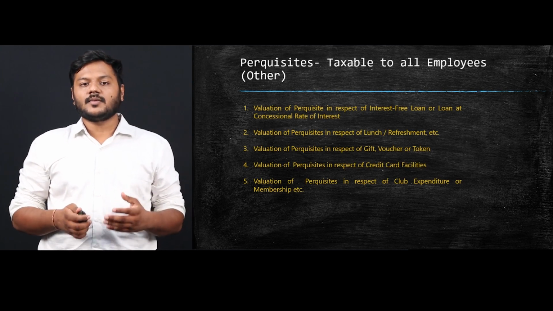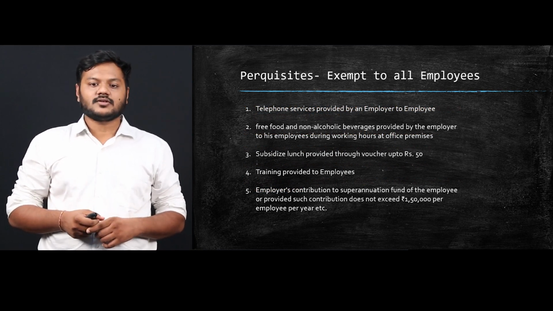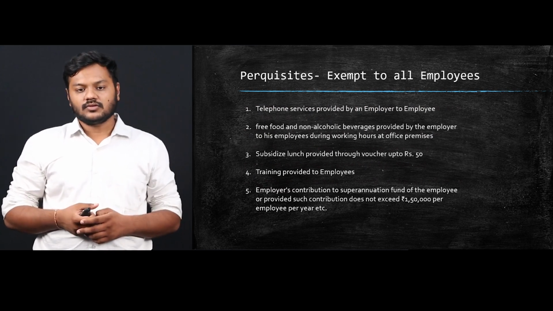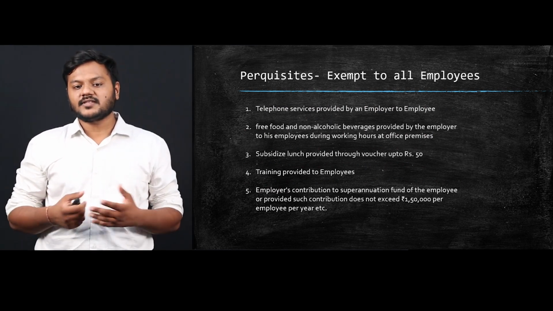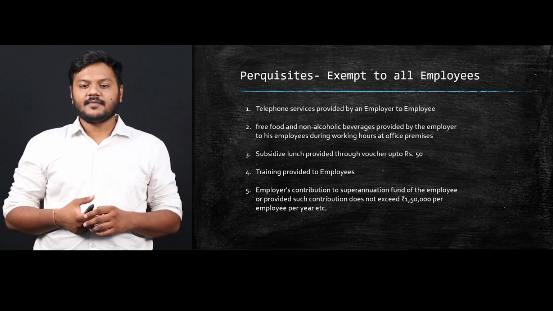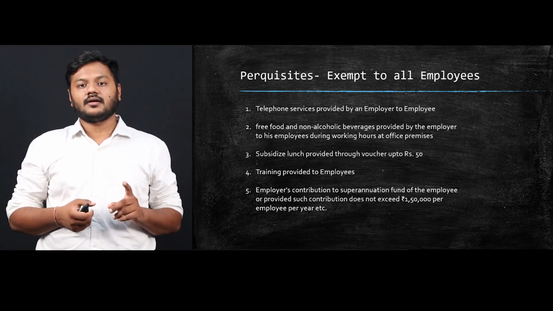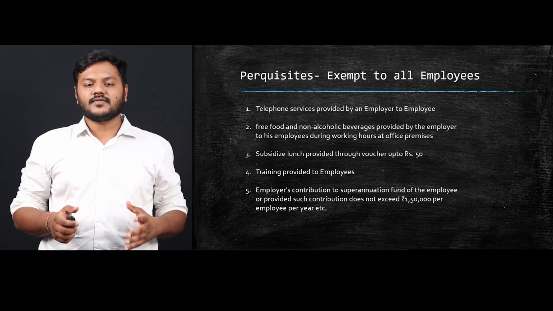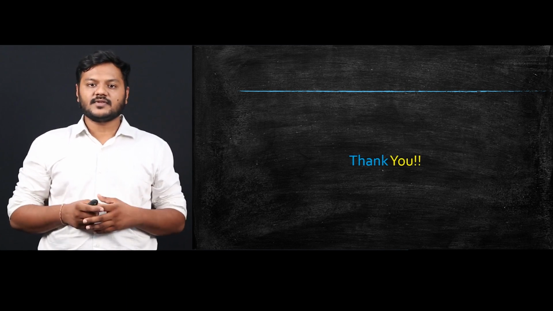So this was about those perquisites which are taxable to all employees. And last, let's talk about those perquisites which are exempt for all employees irrespective of their status. Those perquisites cover telephone services, free food or non-alcoholic beverages provided, subsidized lunch coupons up to ₹50, or any training provided by an employer to an employee, or the employer's contribution to a superannuation fund or provident fund, but provident fund is exempted up to 1,50,000 only. So these are the perquisites which are completely exempt in the hands of employees. So this was all about the perquisites. Thank you.